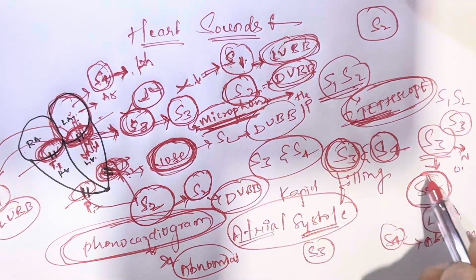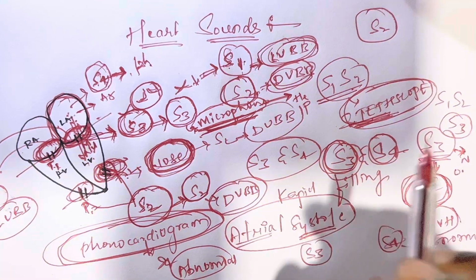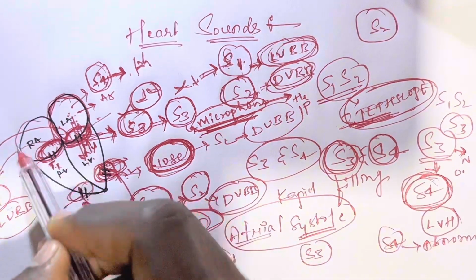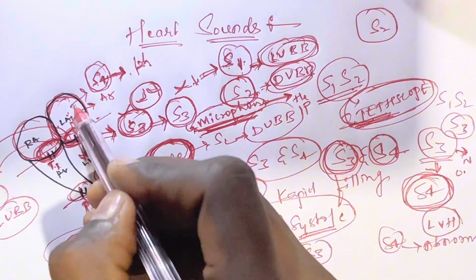Now we can learn the S4. S4 will always be abnormal. The S4 is heard through the contraction of atrial muscles. These above are the atria. These muscles will be contracted, and that sound is called the S4.